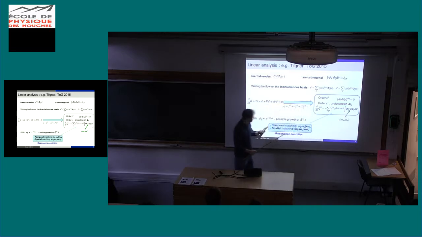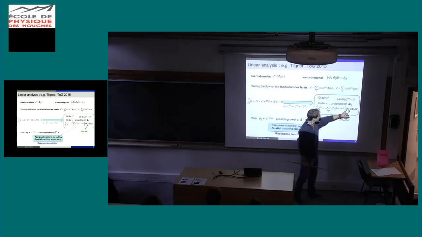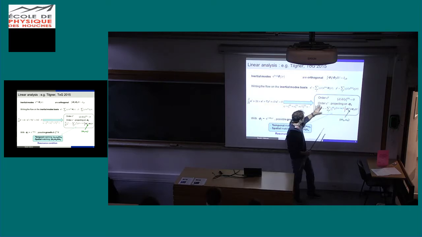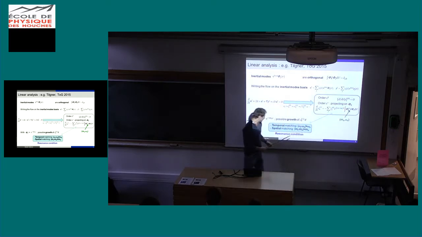At the end, I don't enter into the details, but the idea is really that you have a lot of modes here, and a particular mode on which you have projected. So you really have two modes, and with these modes you can make a growth of the perturbation. The resonance conditions are the following: a temporal matching between the frequencies of the two modes and the basic flow frequency, and a spatial matching between the azimuthal wave numbers.